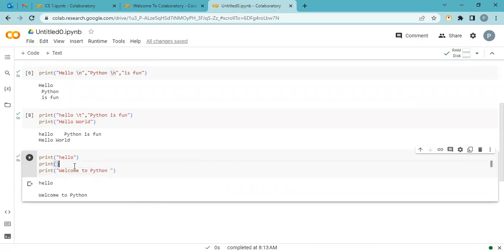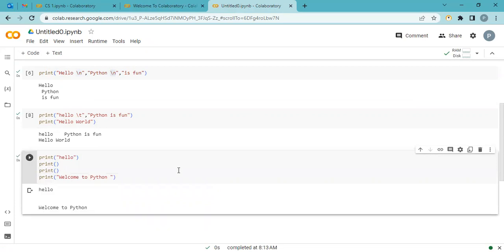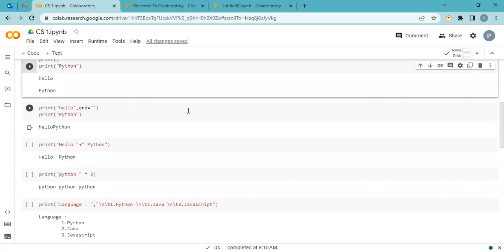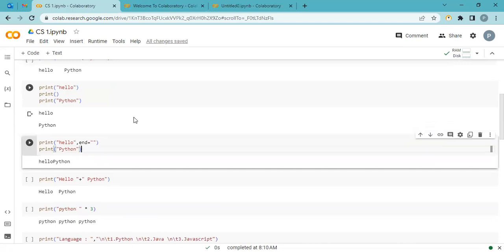So we can use print, only print without any argument for extra space. Keep in your mind, this is a very small thing, but it is very useful for upcoming sessions. Print is a command we can use in every program.